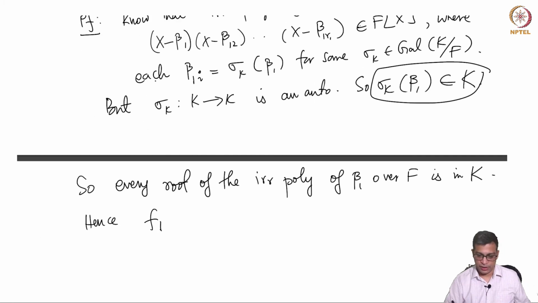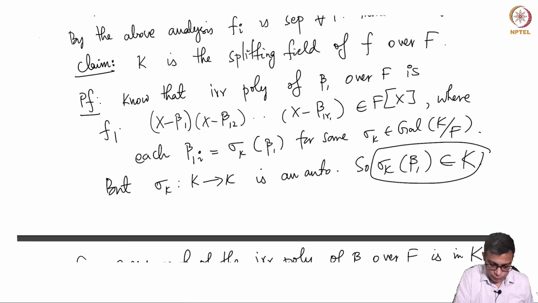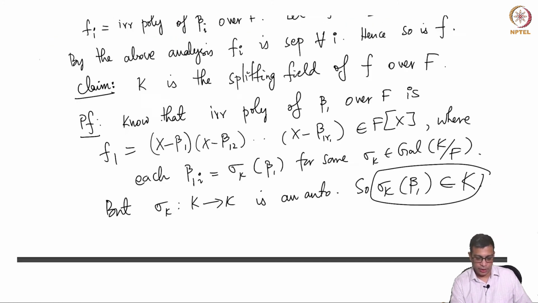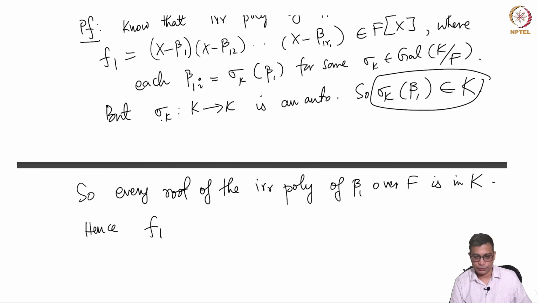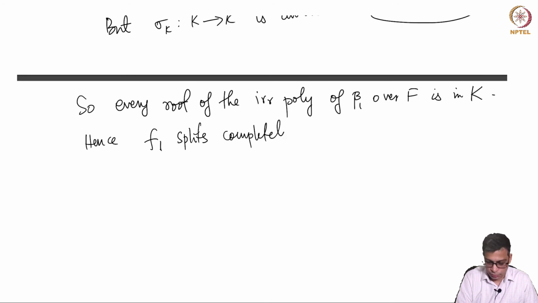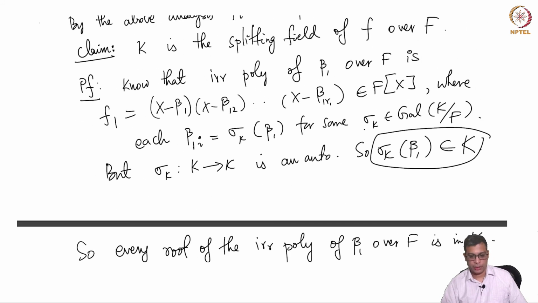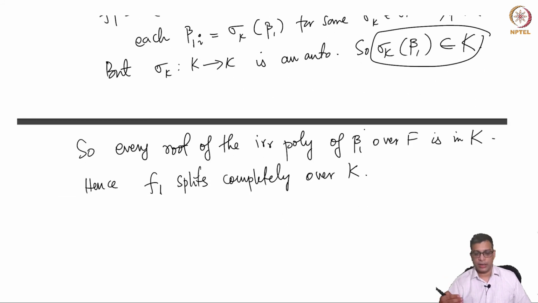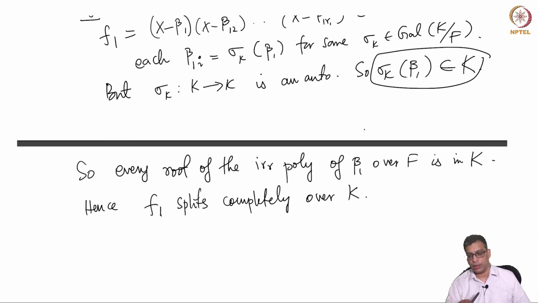Hence f_1, by the way, this is f_1 in my notation, f_1 is the irreducible polynomial of beta 1. So f_1 splits completely over capital K. That is the crucial statement, because the other roots of f_1 are images of beta 1 under the Galois group elements.